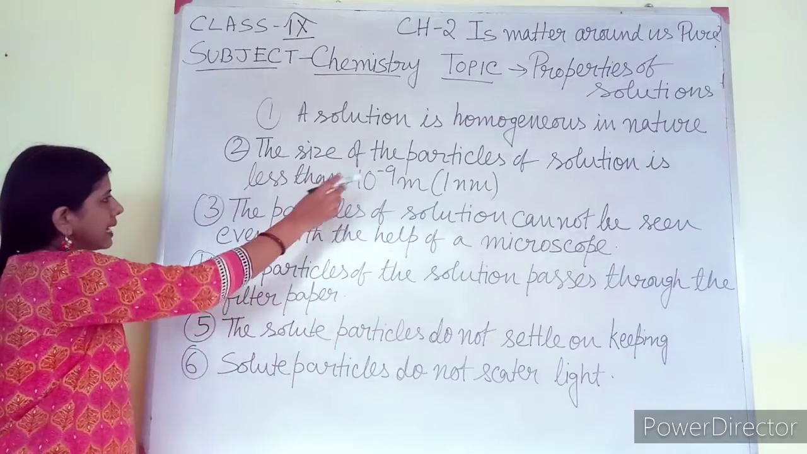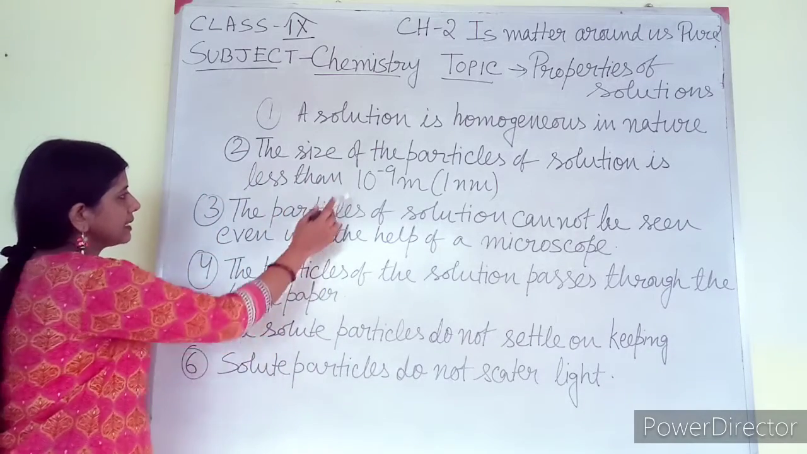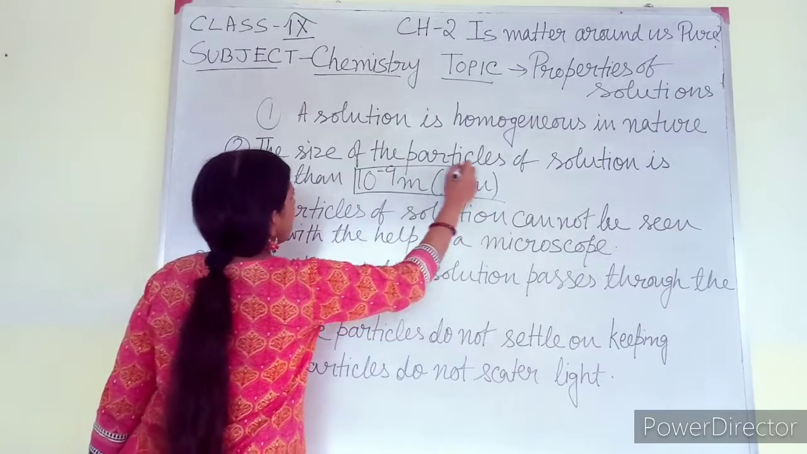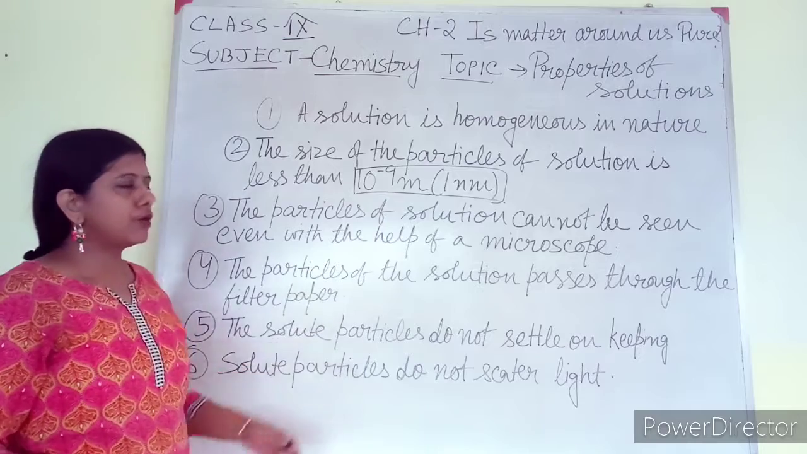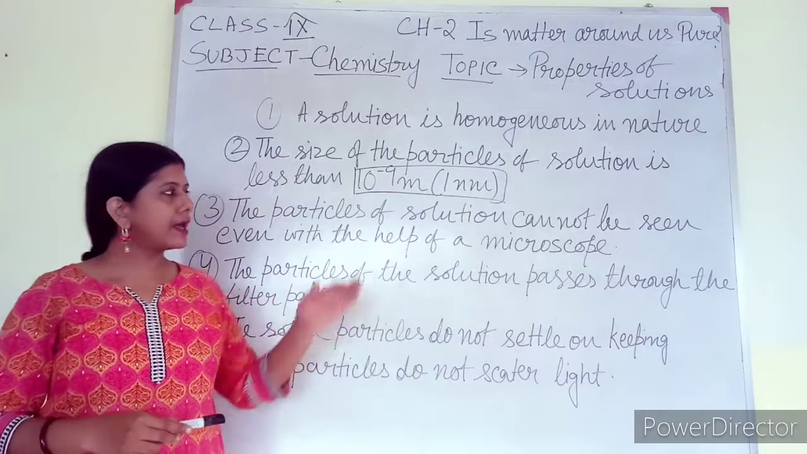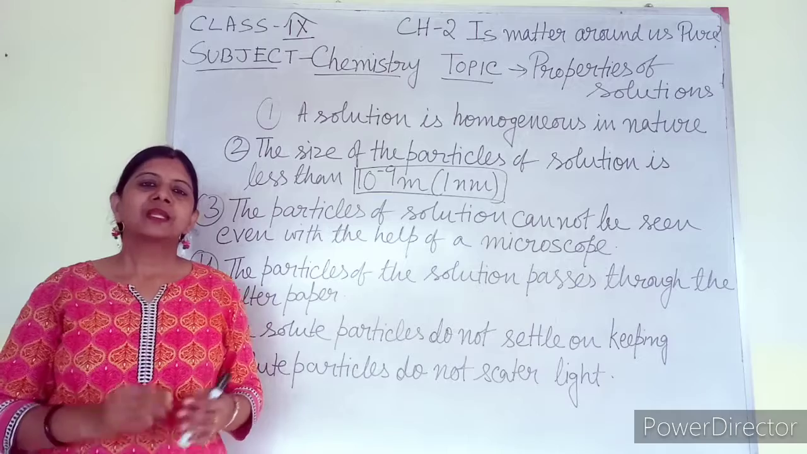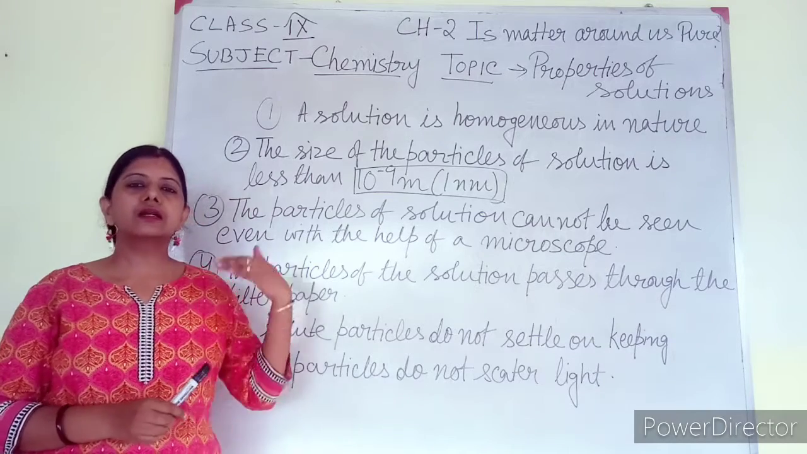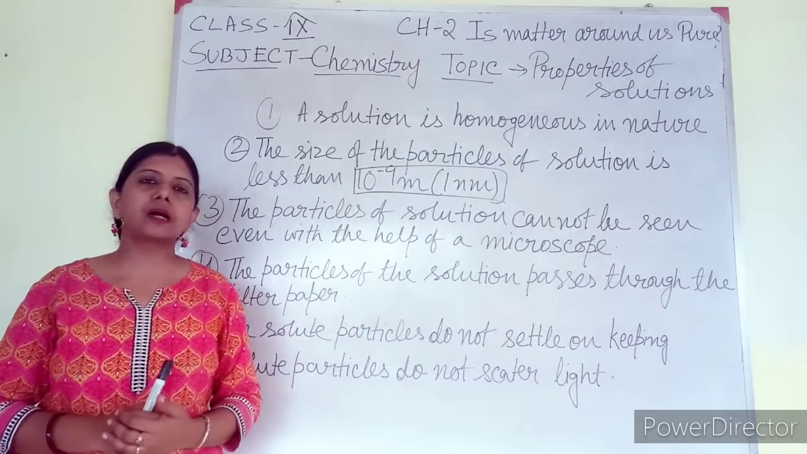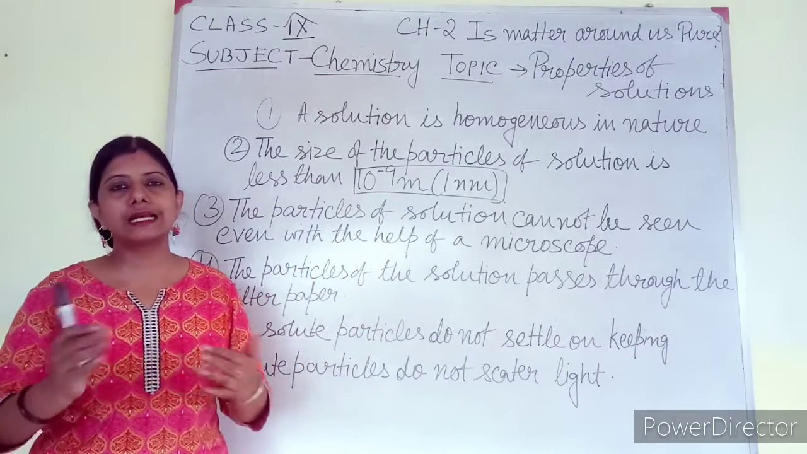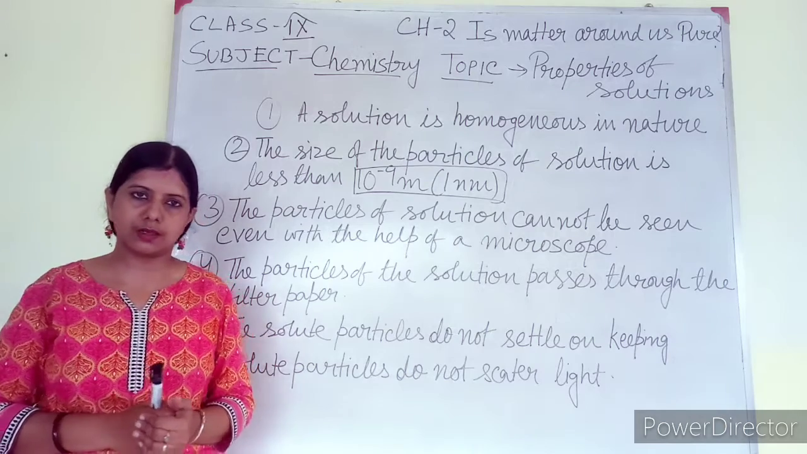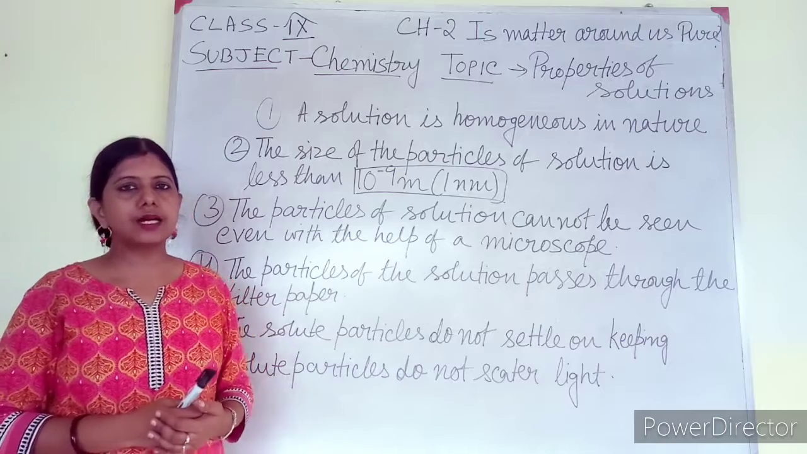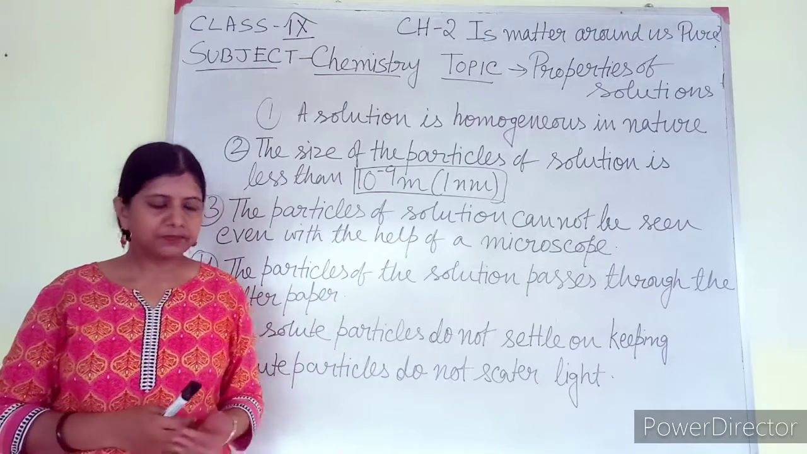Second point, the size of the particle of the solution is less than 10 to the power minus 9 meter, and that is called 1 nanometer. While defining solution, I have used this idea, that the size of solute particles should not be more than 10 to the power minus 9 meter. It should always be less than 10 to the power minus 9 meter. Then only we can say that it is a solution. Otherwise, we will give it some other name.